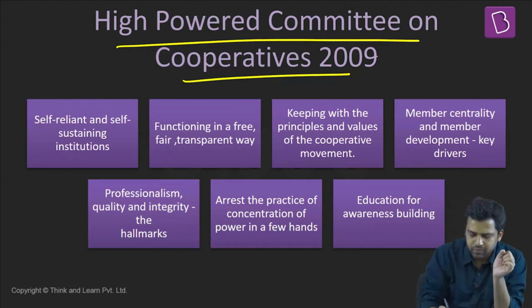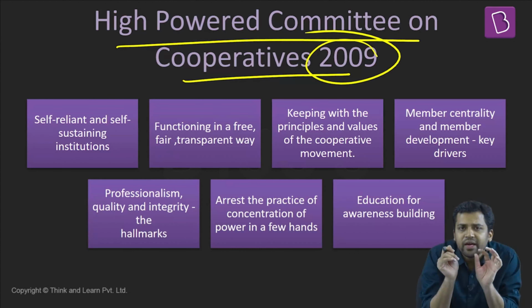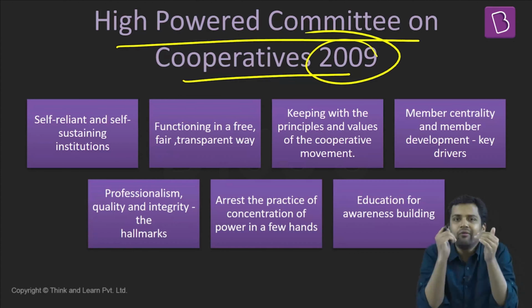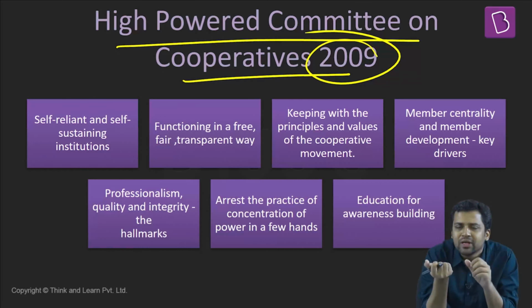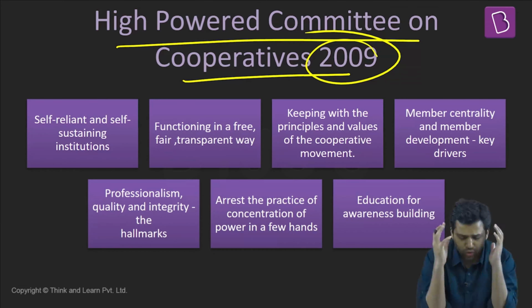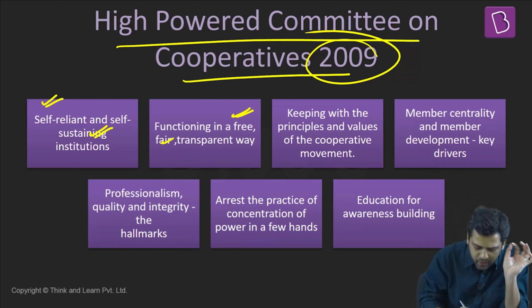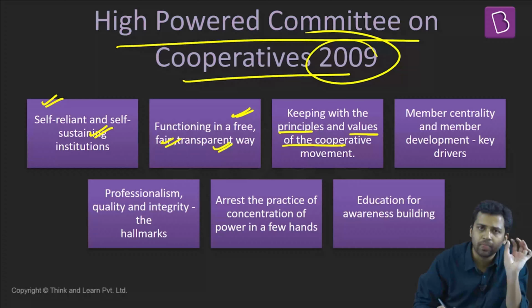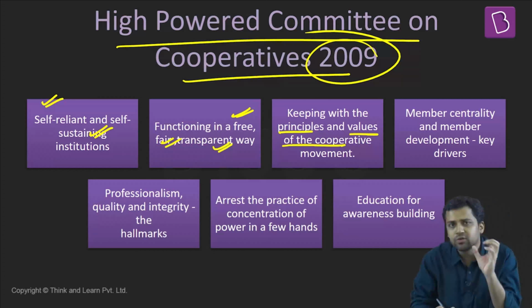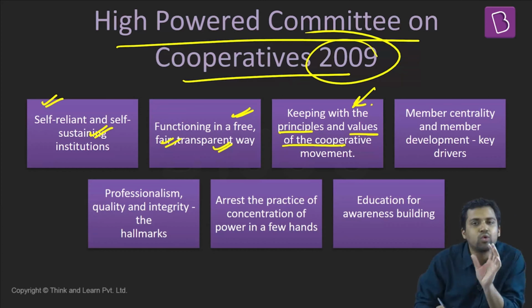Now, this particular high-powered committee set up in 2009 viewed cooperatives in a particular manner. So how are they viewing cooperatives? What should be the role of cooperatives? How should they function as an organization? They are saying that cooperatives should be self-reliant, self-sustaining institutions. They should be functioning in a free, fair, transparent manner. They should keep up with the values and principles of the cooperative movement. The things that we just saw: voluntary membership, democratic management, mutual cooperation, membership education. All these things are the fundamental principles of cooperatives. So cooperatives in India should adhere to these core principles.